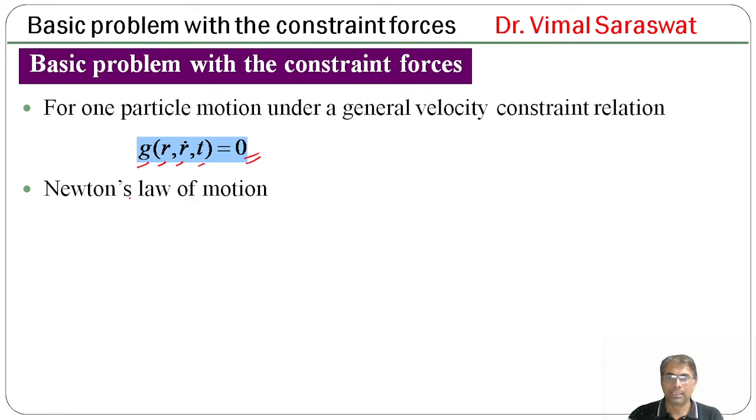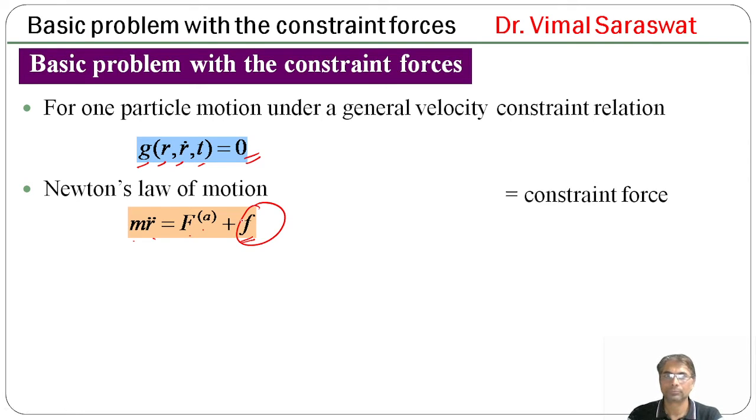Now, Newton's law of motion: m r double dot is equal to F applied plus a small f, that is the constraint force. This f is the constraint force and this F is the applied force. So from Newton's law of motion, m r double dot is equal to F applied plus constraint force.